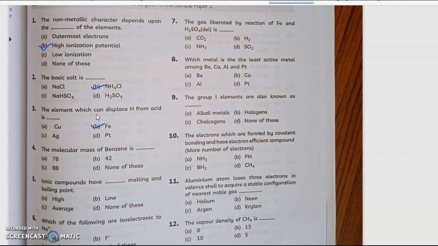The molecular mass of benzene is, in this case, I will give you C equal to 12 and H equal to 1. These are the atomic masses that will be given. So, after calculating, you will get answer as 78. Since benzene is C6H6, so this will be 6 multiplied by 12 plus 6 into 1, right? 72 plus 6 is 78.